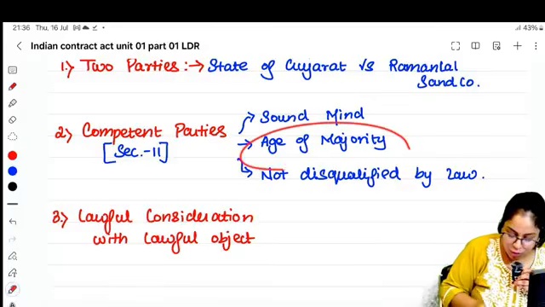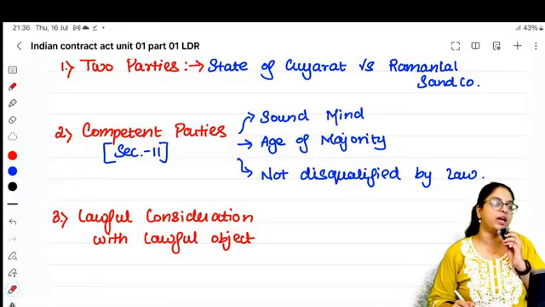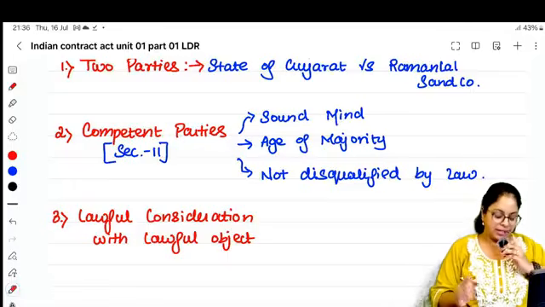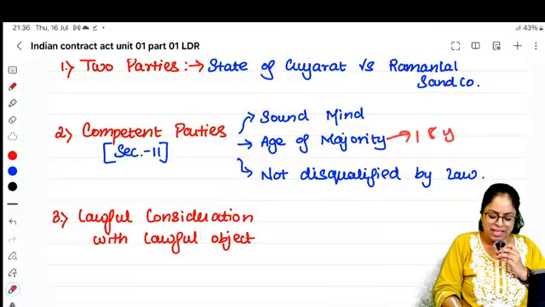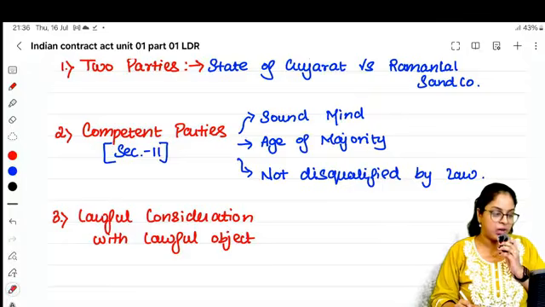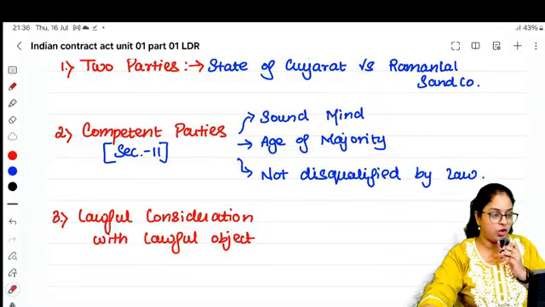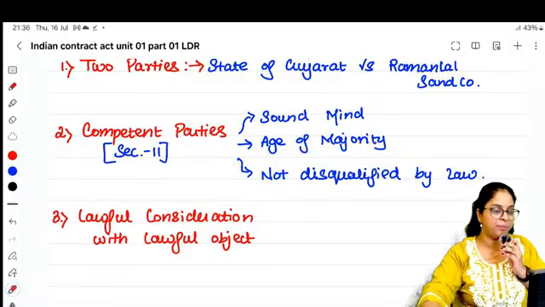ரெண்டாவது, you should be of the age of majority. A minor cannot enter into a contract. You should be of the age of majority. An age of majority na enna? 18 வயசு இல்ல அதுக்கு மேல உனக்கு இருந்தாதான் நீ என்ன பண்ண முடியும்? You can enter into a valid contract. மூணாவது, you should not be disqualified by law. You should not be disqualified by law.